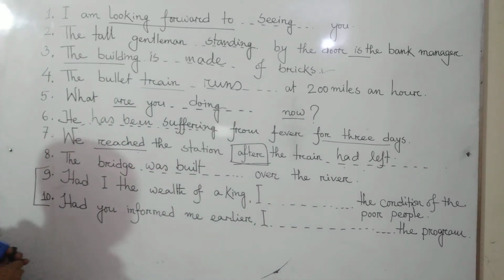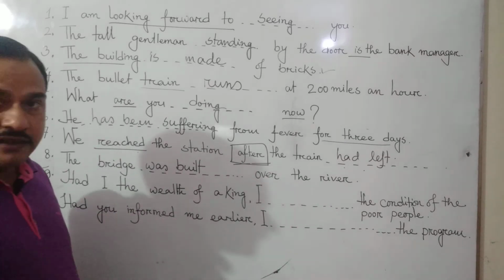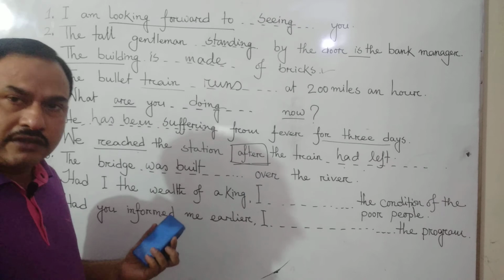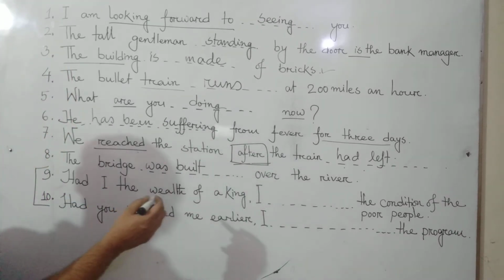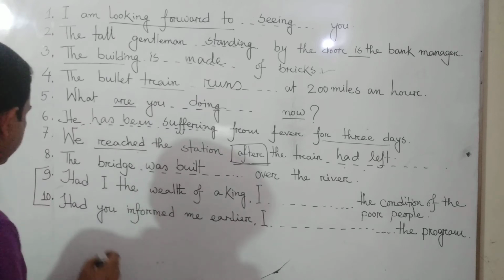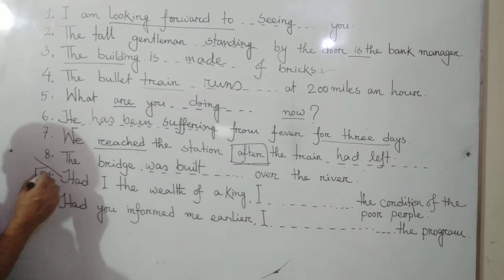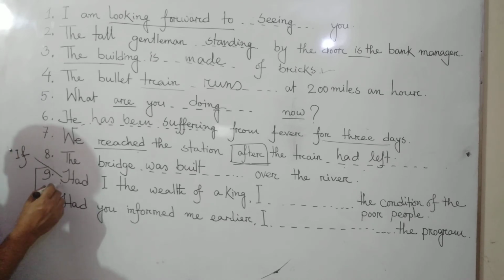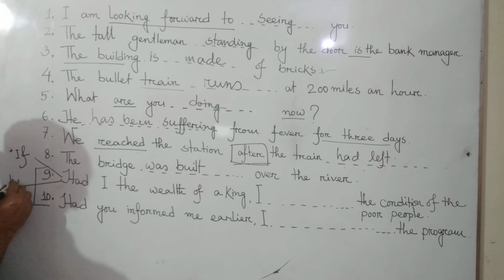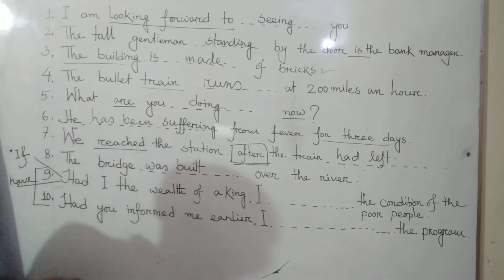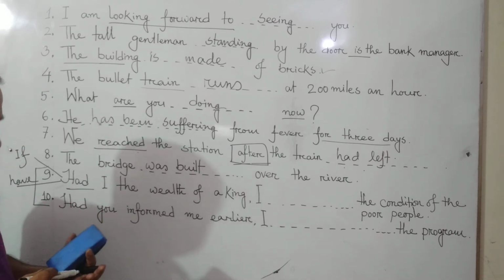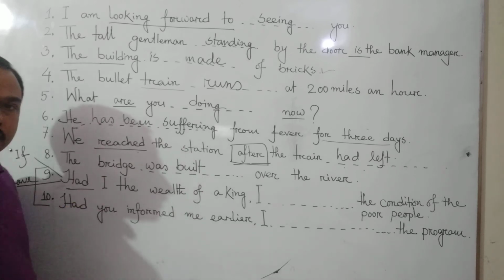This is, "Had I the wealth of a king." It means if I had the wealth of a king. In Bengali we can say, jodi amar ekjon rajar moto সম্পদ থাকতো. So "had I the wealth of a king" means "if I had the wealth of a king." Here this "had" has two meanings, that is "if" and the verb "to have" in the past form, and it's past indefinite tense, because "had" here is the principal verb.